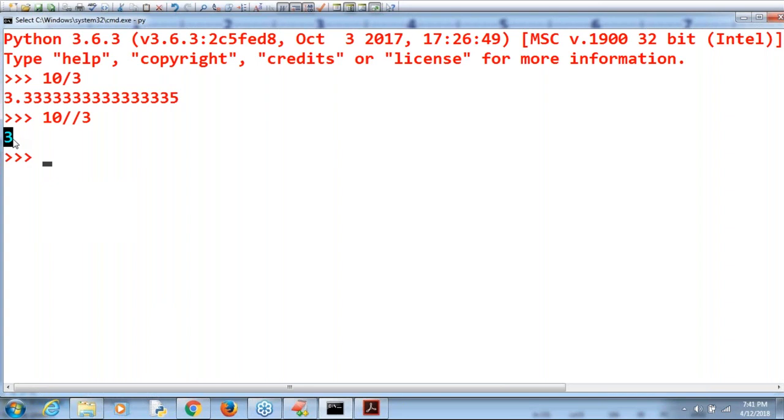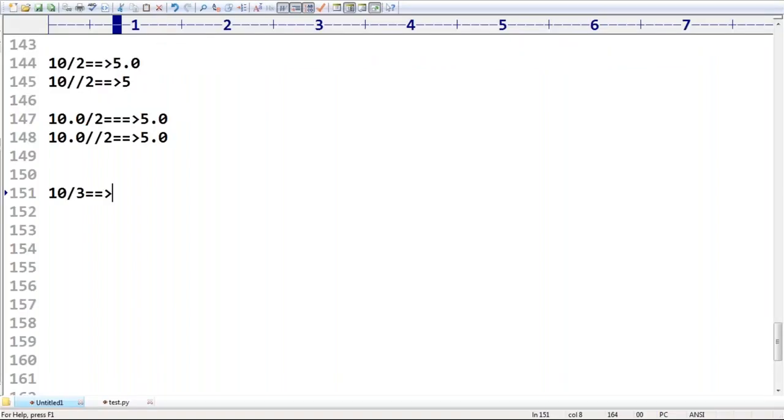Remember, some person asked the doubt, 3. But if it is the normal division, it's always going to return a float, like this. Clear? So this is the floor division, an extra flexibility for us. Sometimes you may require only whole values, not with the decimal points. Then floor division is used. Normal division is nothing but always floating point arithmetic only.